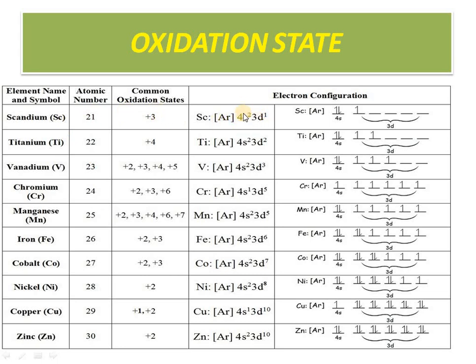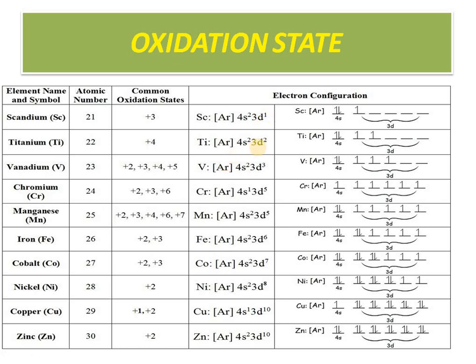So now the first electron will be removed from 4s because it is the outermost shell, so its energy level is already high. I need less energy to remove this electron, and then the 3d electron will be removed. For example, if I am removing these 2 electrons, the oxidation state is +2, and if I am removing this 3d1 electron also, the oxidation state will be +3.